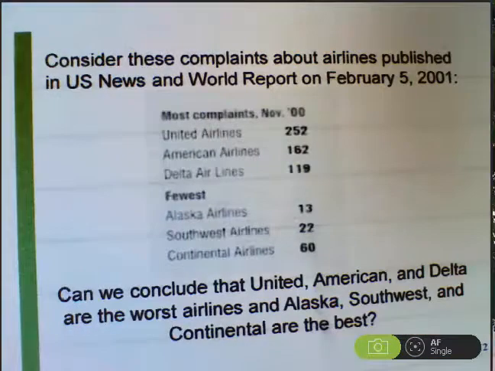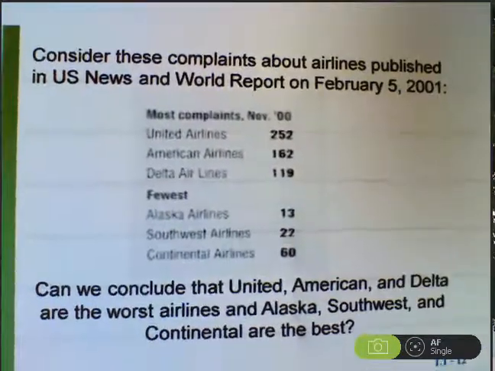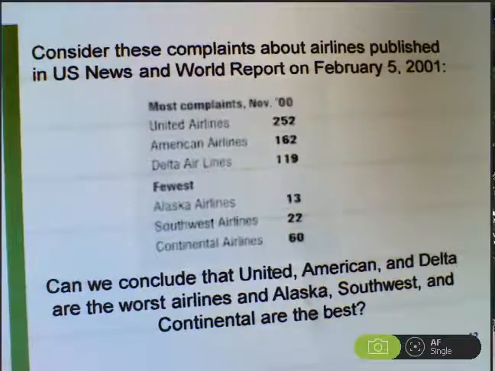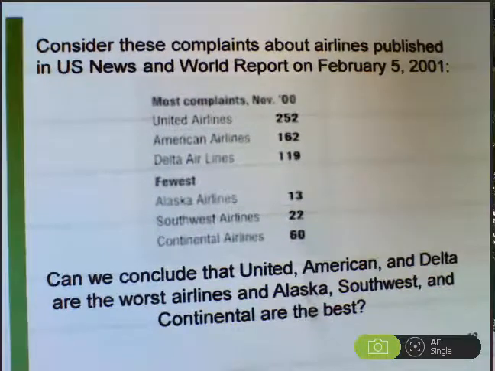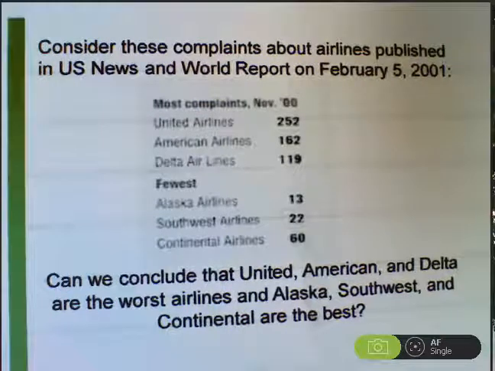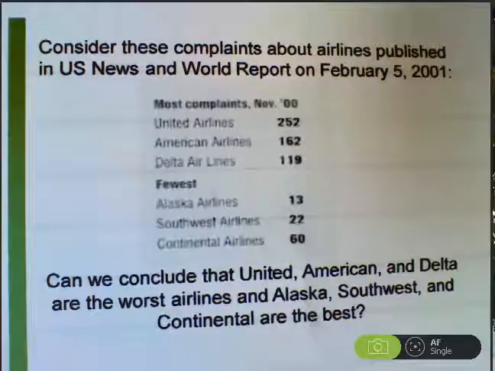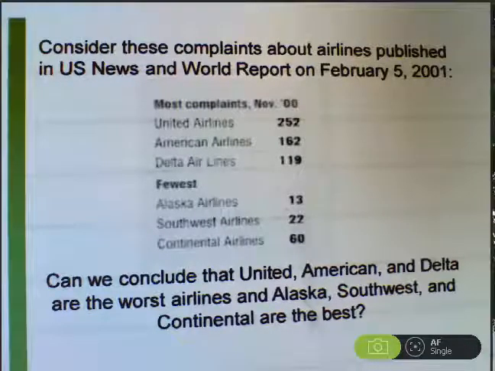Let's look at some examples of flawed statistics or inappropriate conclusions to draw from data. Consider these complaints about airlines published in U.S. News and World Report on February 5th, 2001. It looks like United Airlines tops the list of most complaints with 252 complaints.